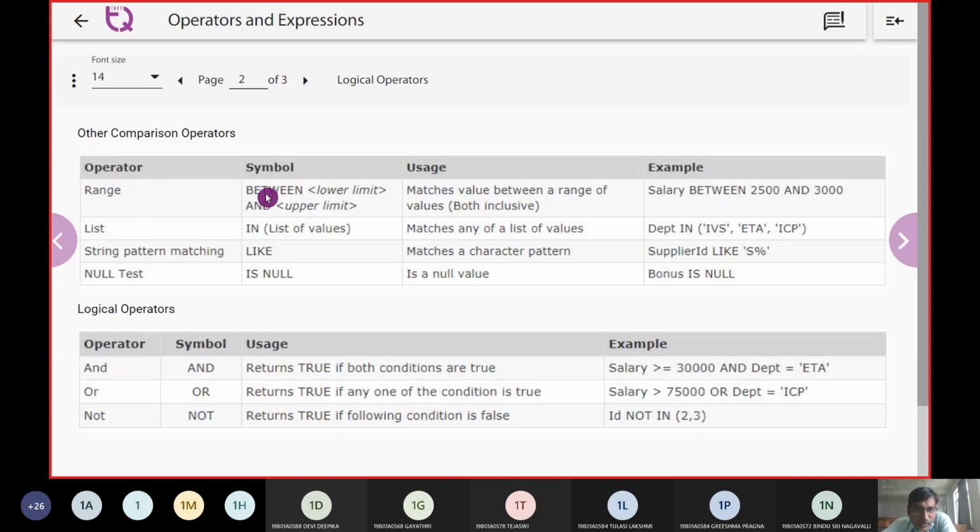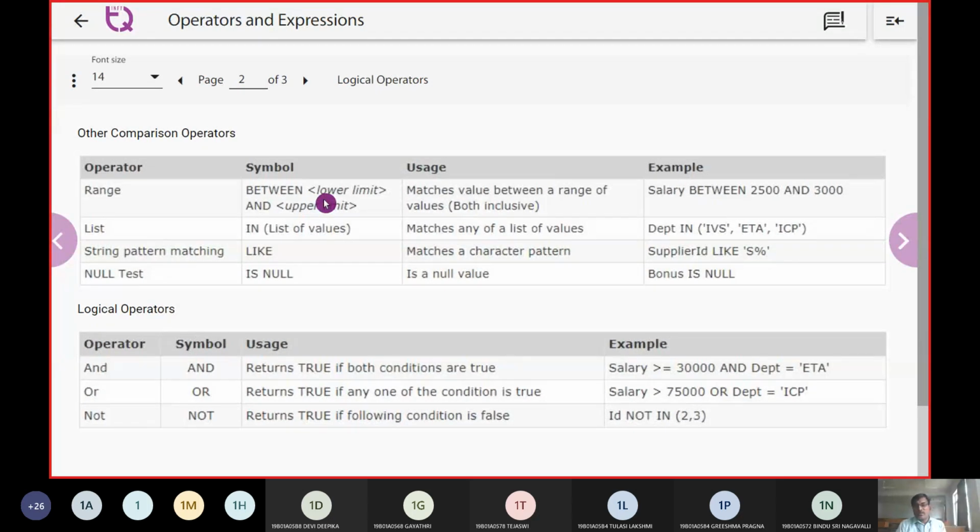So range is going to give a relation between a lower limit and an upper limit. The value should meet it, and then it fixes up the range including the two numbers, that is 2500 and 3500. So our assumption is whether it is from 2500 or 2501. As far as range is concerned, it includes both the lower limit and the upper limit.